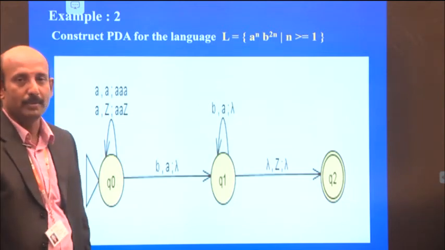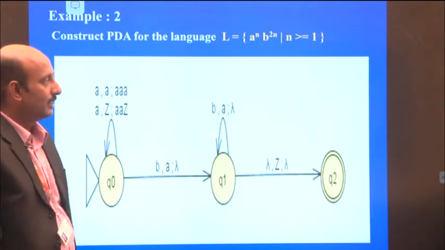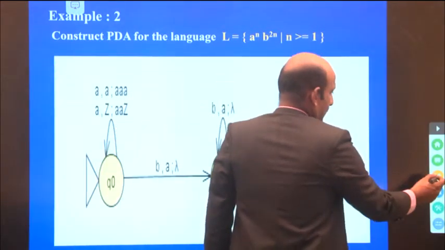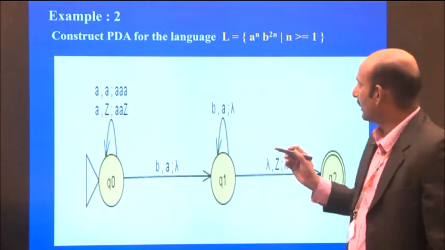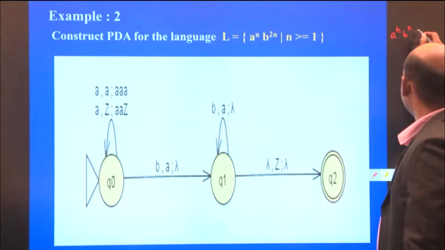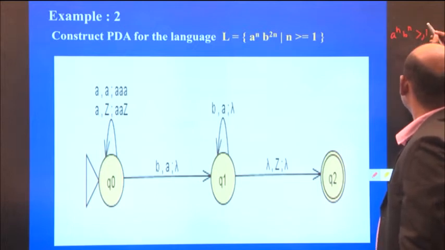a power n, b power 2n. So what we have previously seen in the first example was the language a power n, b power n, where n is greater or equal to 1.